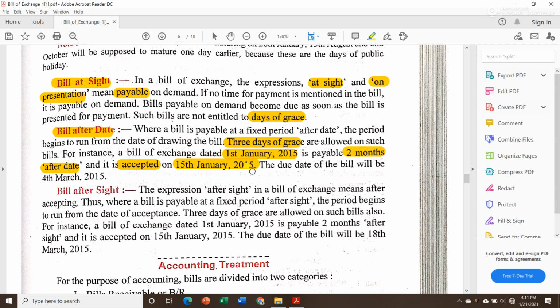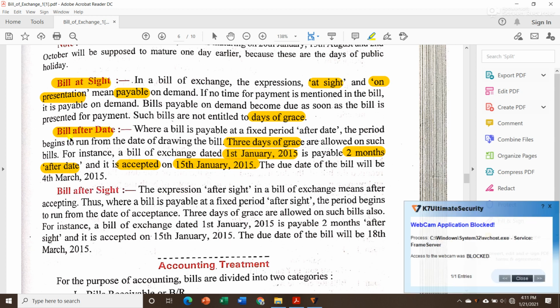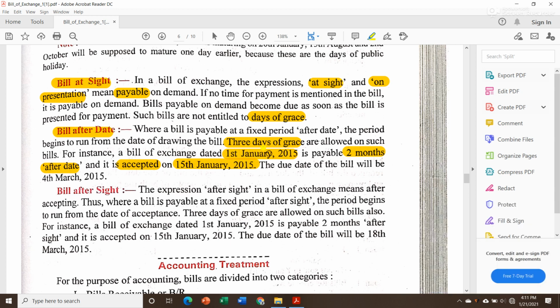In that case the due date of the bill will start counting from 1st January, because I drew that bill on 1st January, and it will not start counting from 15 January because it's written after date. That is, this particular date, 1st January, is the date from which the period runs.